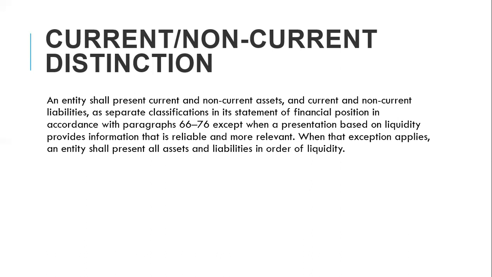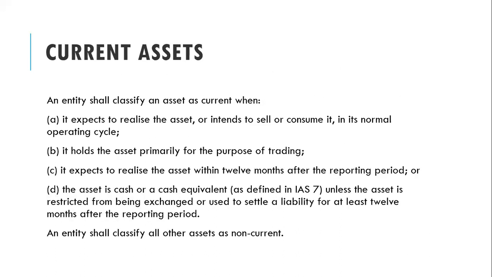So does it make sense to call a motor vehicle a fixed asset? It does not make sense, right? Even generators that are kind of stationary are movable. You can move generators, so it doesn't really make sense to call it a fixed asset. So instead of fixed asset, they call it non-current assets. An entity shall present current and non-current assets and current and non-current liabilities. It also went ahead to define what is a current asset and what is a current liability.